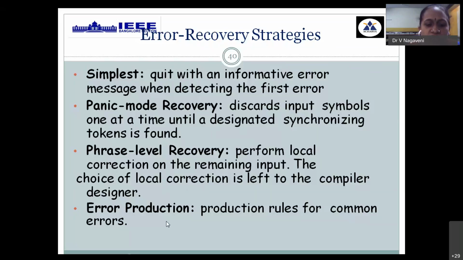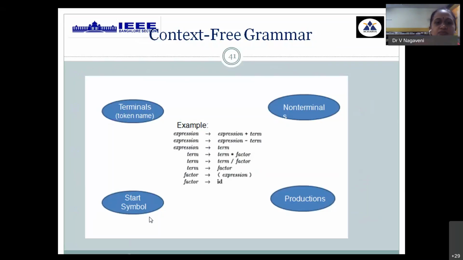Then, along with the grammar definition, you can include some production rules for indicating different types of errors. That type of error production, along with the given grammar, is called error production. These are all the strategies which you can use for correcting errors, particularly in the syntax analysis stage.